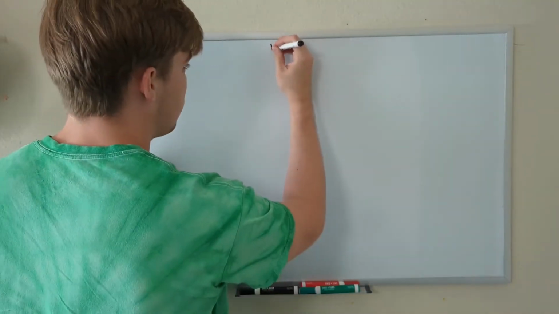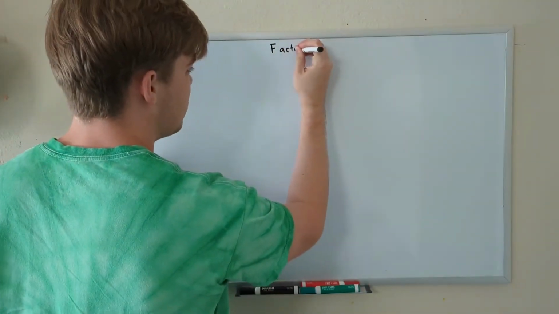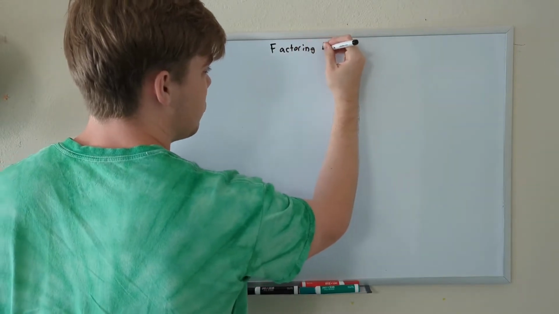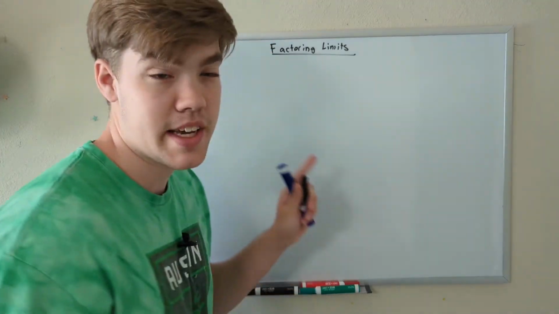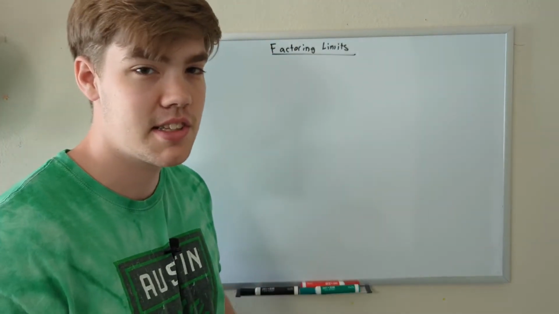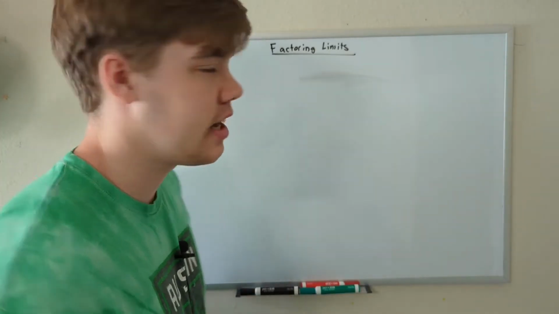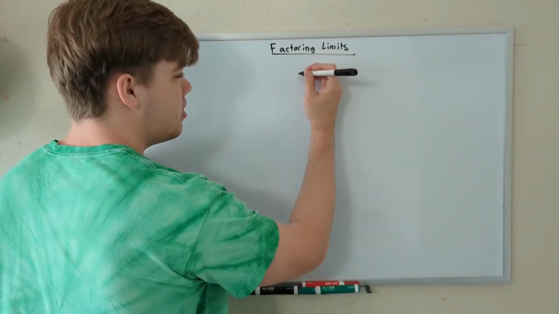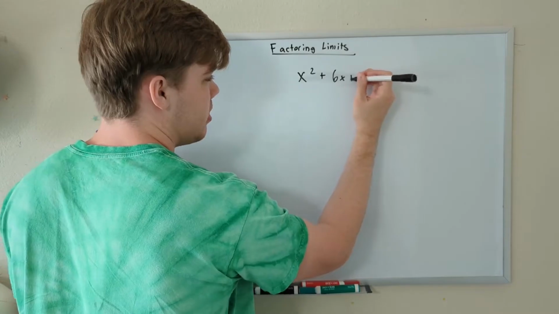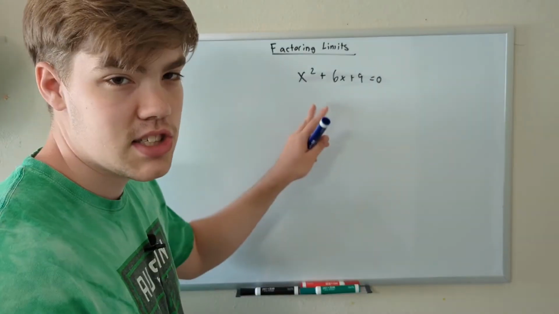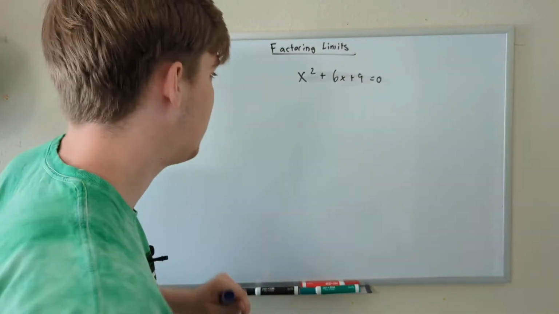In today's limit lesson, we're going to learn about factoring limits. Now, what do I mean by this? Well, limit problems are not terribly hard to solve, if you ask me. But we can always make them simpler, and that's always a good thing to be able to do. You probably learned what factoring was in Algebra 1, maybe Algebra 2. So, say we have a problem like x squared plus 6x plus 9 is equal to 0. We can simplify this problem and make it much easier to solve by factoring it.